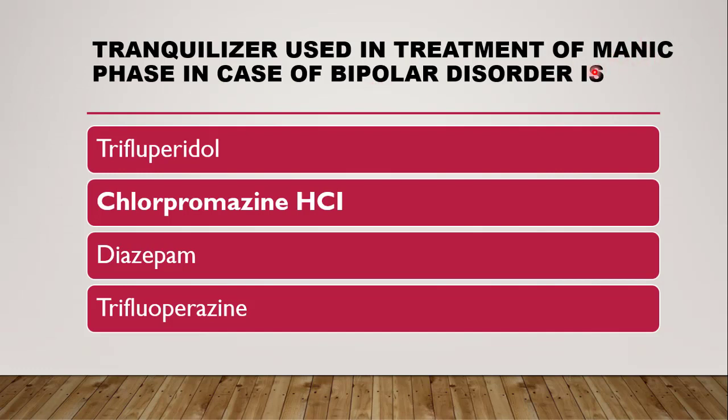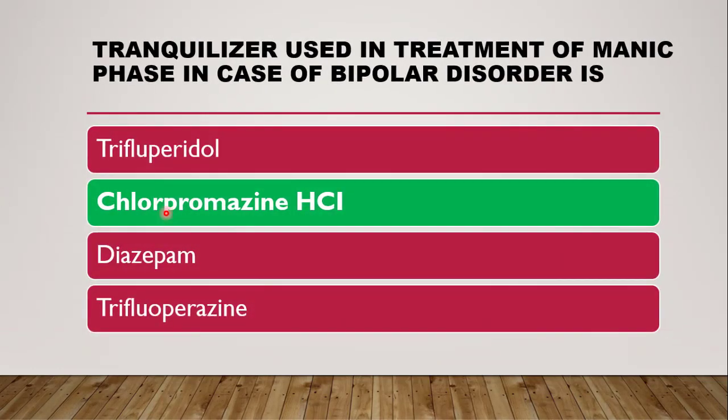So mania is nothing but the excited state and depression is exactly the opposite of that, it is unexcited, that means it is a calming phase, a depressive phase. So which tranquilizer is used in the treatment of manic phase? Manic means it is excited, so to depress that, the correct answer is chlorpromazine hydrochloride.